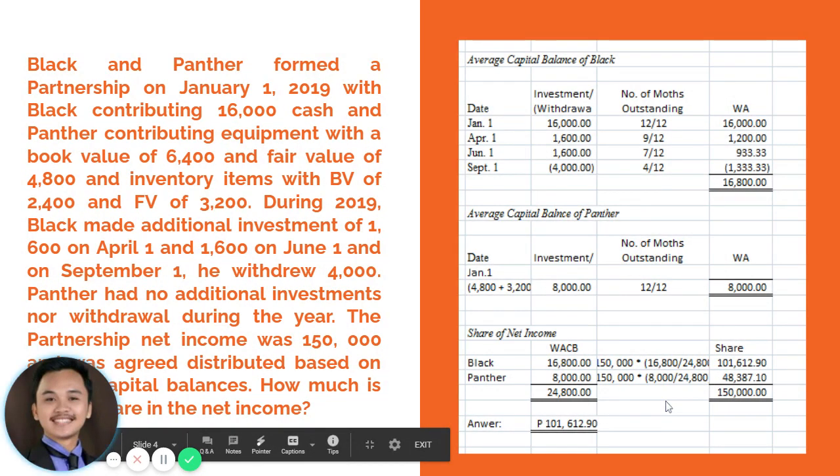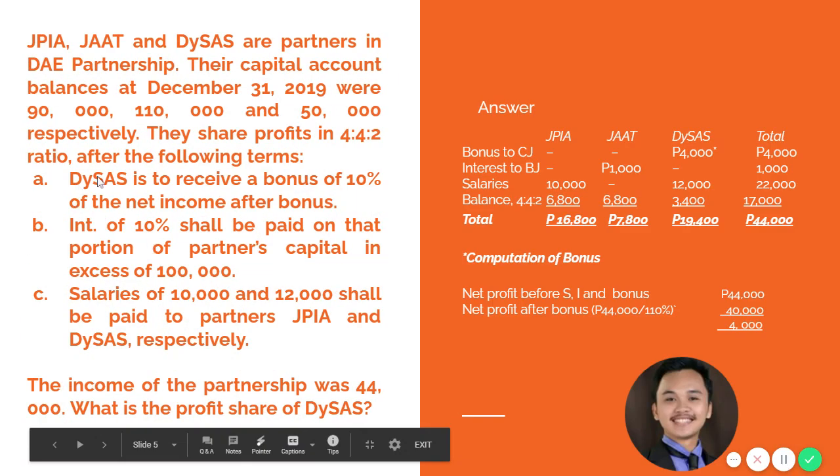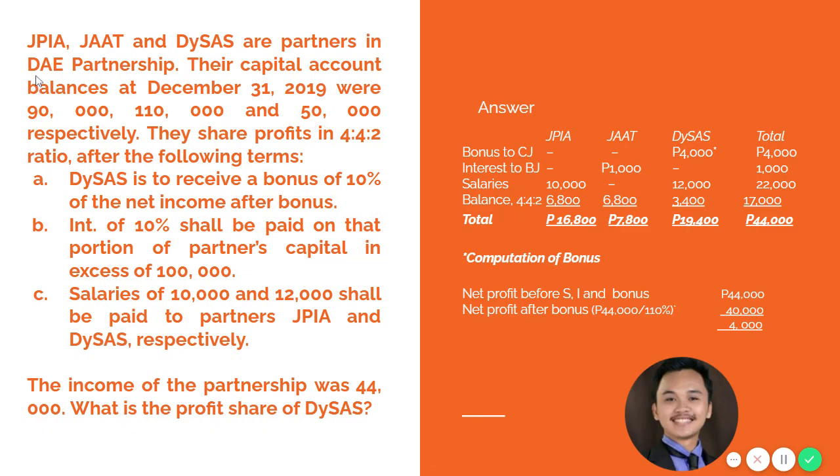Okay, the journal entry to distribute the profit to each partner will include a debit to income summary for 150,000, credit to Black Capital for 101,612.90, and another credit to Panther Capital for 48,387.10. Let's proceed to another problem.